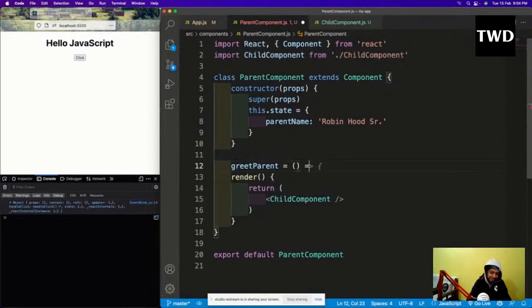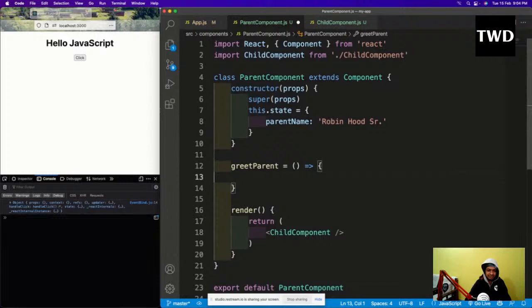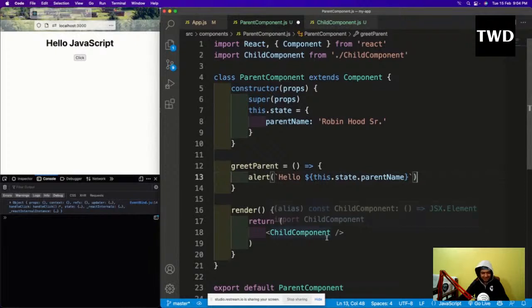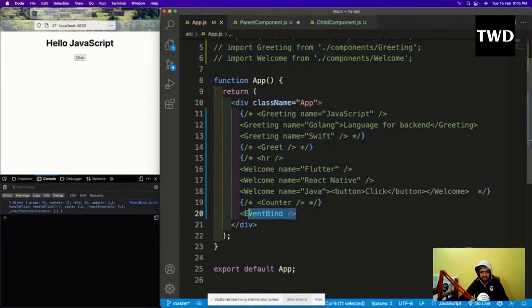Why? You know why we are making it an arrow function? Because or else it will give some error. So here I'll have an alert: hello, this.state.parentName, but I'm not going to call it from here. This is not that easy. So this greet parent will show an alert with hello and the state's parentName, but we are not going to call it from here. And one more thing, I'm going to add this parent here.